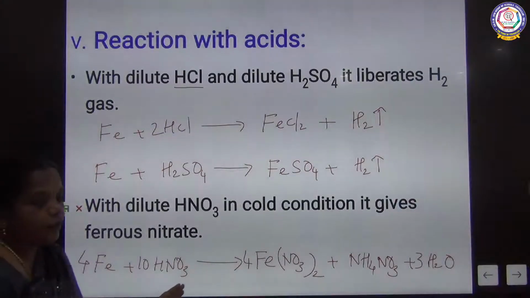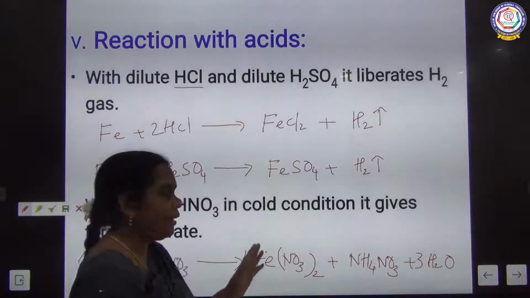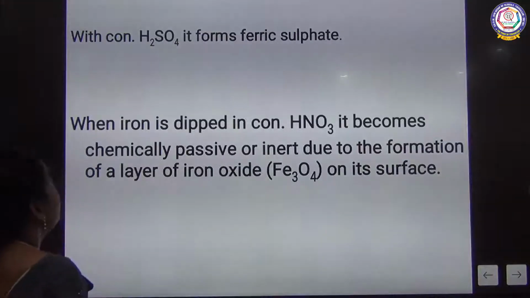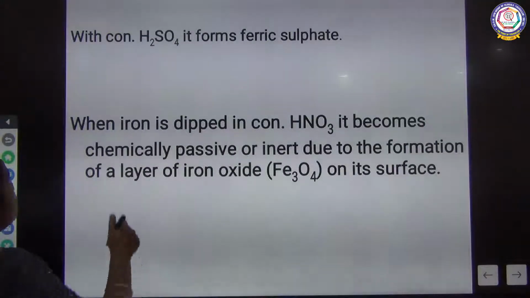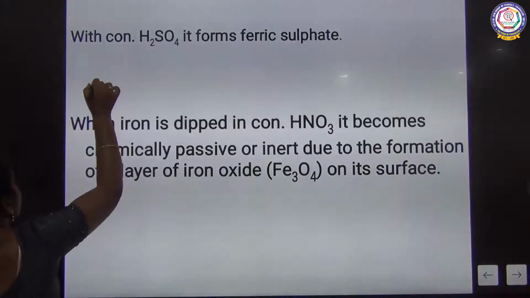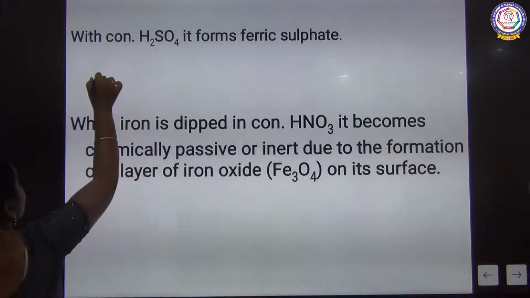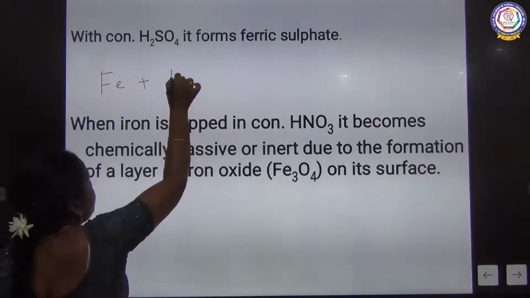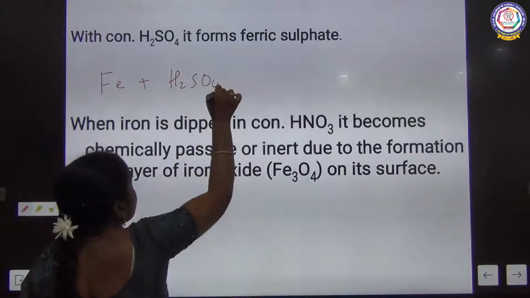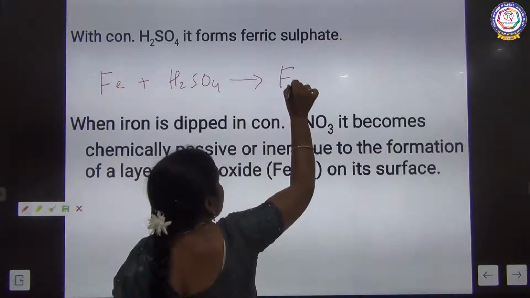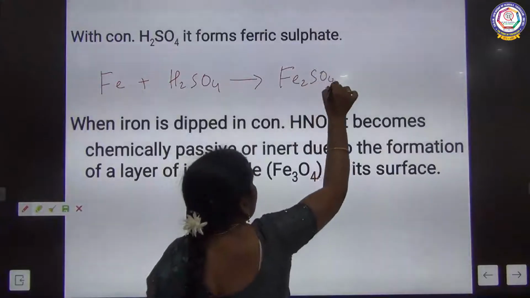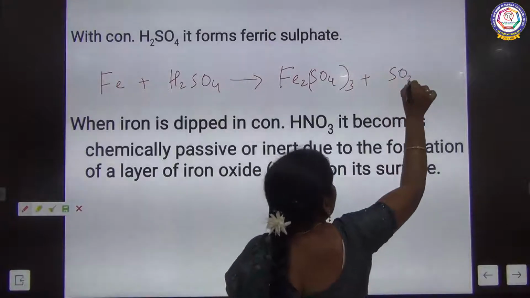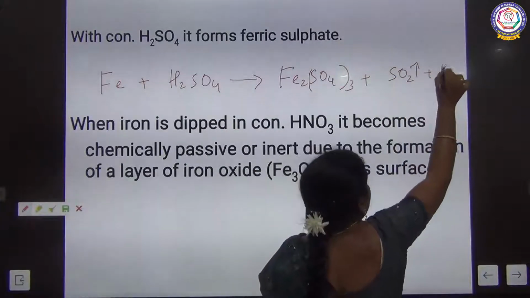So this is the reaction of iron with dilute acid, and next, concentrated acid. Iron reacts with concentrated sulfuric acid to give Fe2(SO4)3 plus SO2 gas plus H2O.